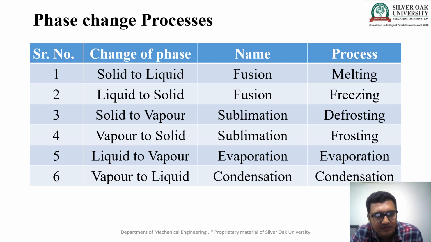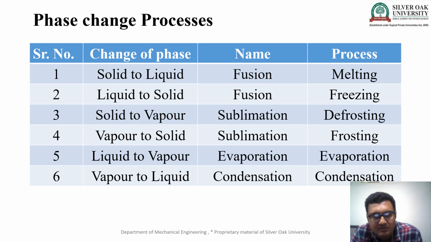Third, solid to vapor: the process is called sublimation, also known as defrosting. Fourth, vapor to solid: it is also called sublimation, but the process is called frosting. Fifth is liquid to vapor: the name of the process is evaporation.